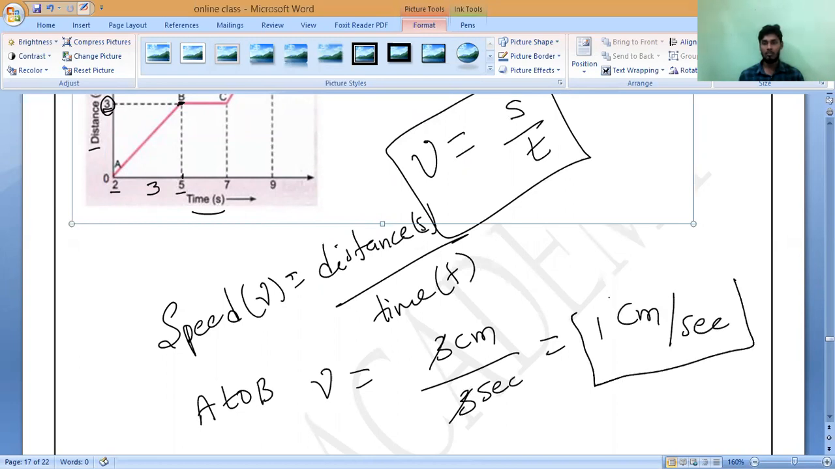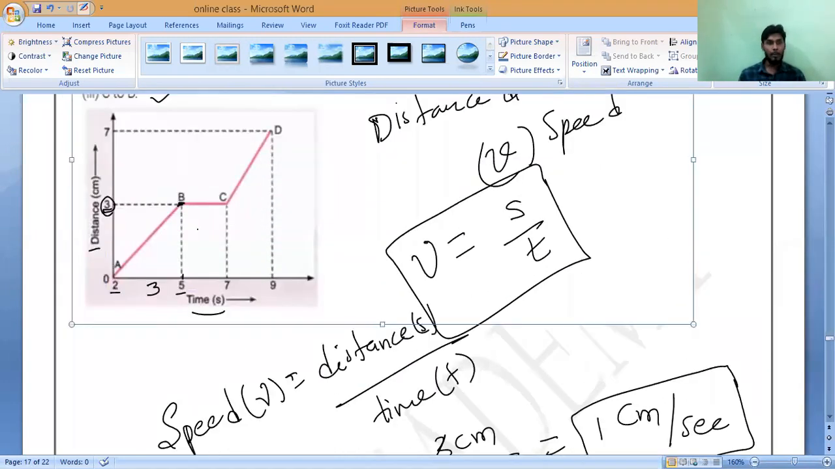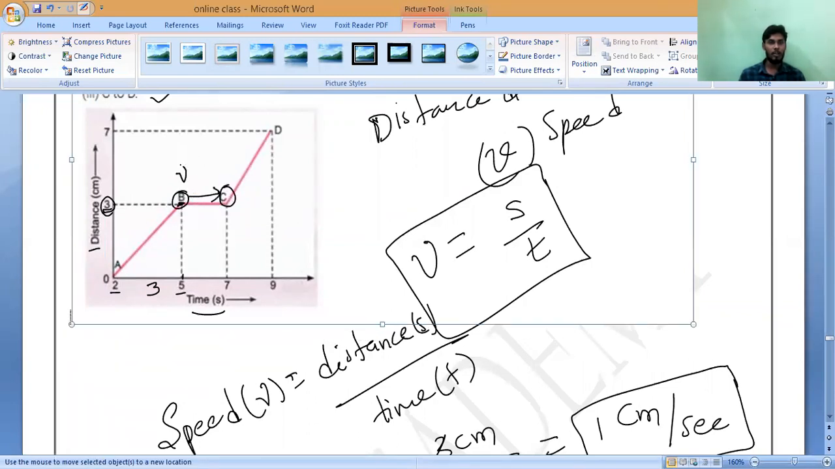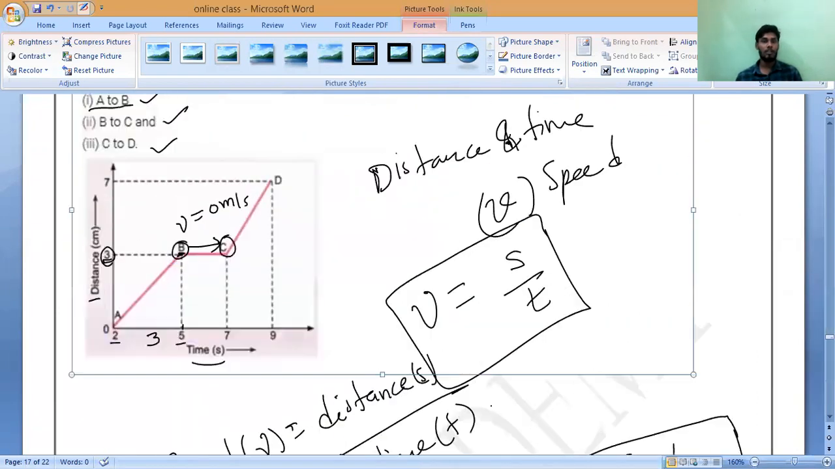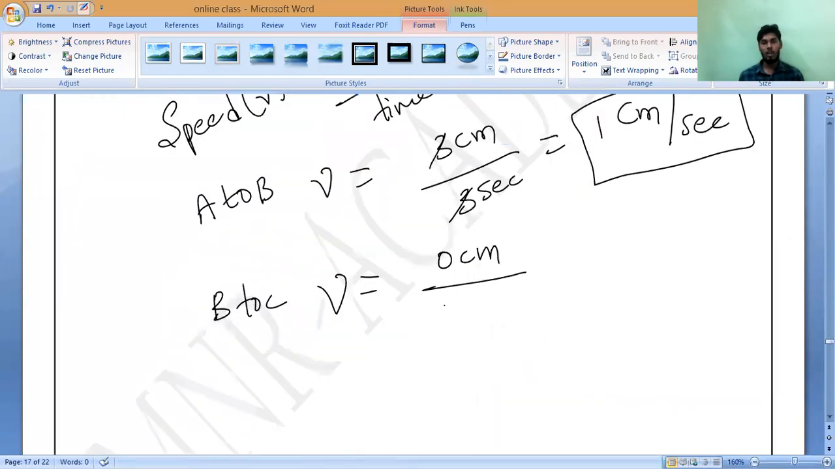Is it okay, Ra? Yes, sir. All of you? Next, B to C, you observe. Same distance, so what is happening? Speed is equal to 0, because the distance covered by the body is the same, it is not increasing. B to C speed is 0 centimeters divided by time, 7 minus 5, 2 seconds. So 0 by anything is 0 centimeter per second. Do you understand, Laksha?